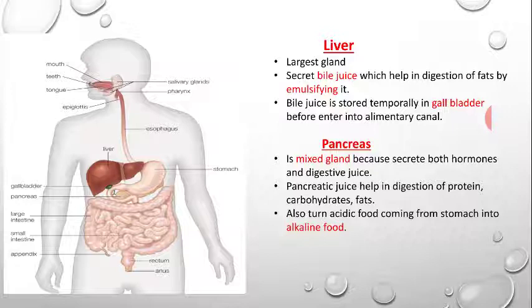Pancreatic juice is secreted by the pancreas into the intestine, and it helps in digestion of protein, fats and carbohydrate. It also turns the acidic food coming from the stomach into alkaline. These are two very important functions. First is that it converts the food to alkaline, second is that pancreatic juice works in digestion, and third, the important thing about the pancreas is that it is a mixed gland.